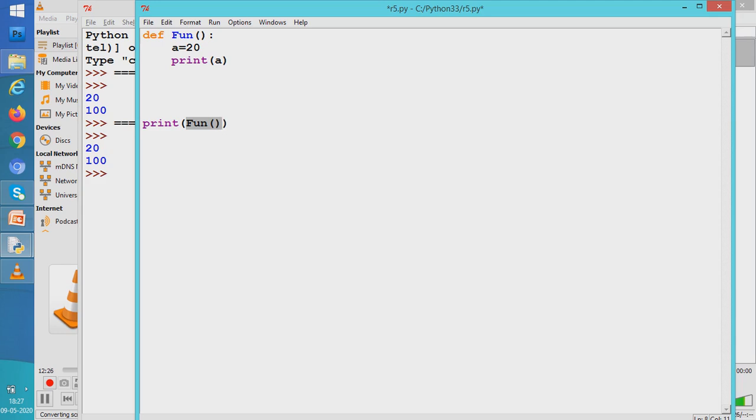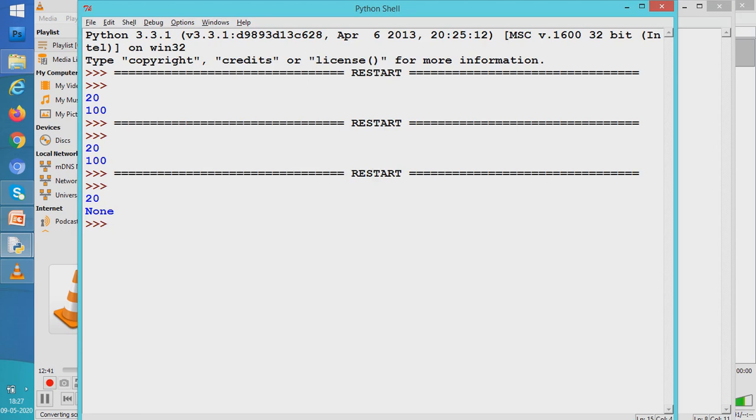Do you want to see? Let us see. Now, what would be printed then? Then 20 would be printed, and the fun function, while it is going to be printed, is going to print None. See, None. So what it actually means is, None in Python means nothing. None means empty.